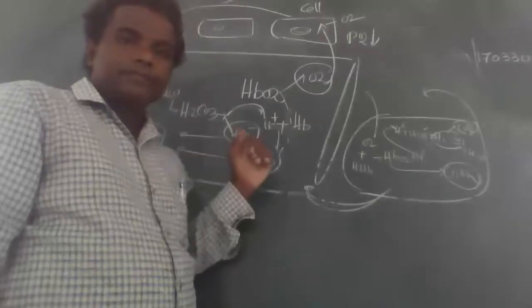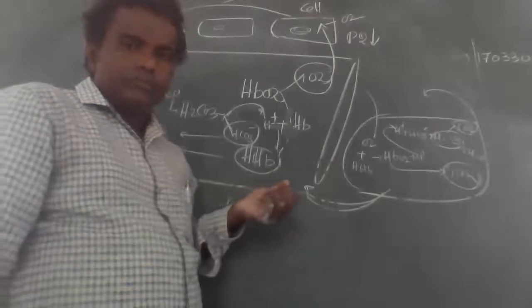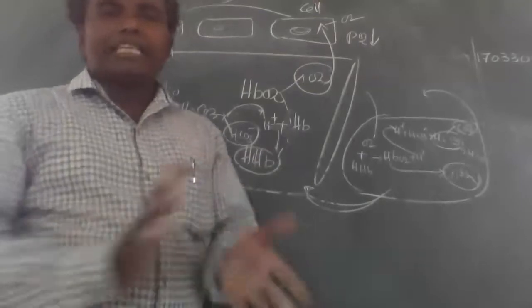This carbon dioxide combines with H2O to form bicarbonate ions. These dissociate into H plus and bicarbonate ions. This H plus combines with the hemoglobin released from the oxyhemoglobin. The hydrogen hemoglobin and the bicarbonate ions are given to the lungs, and released out by the process of expiration. Very good. Excellent answer.